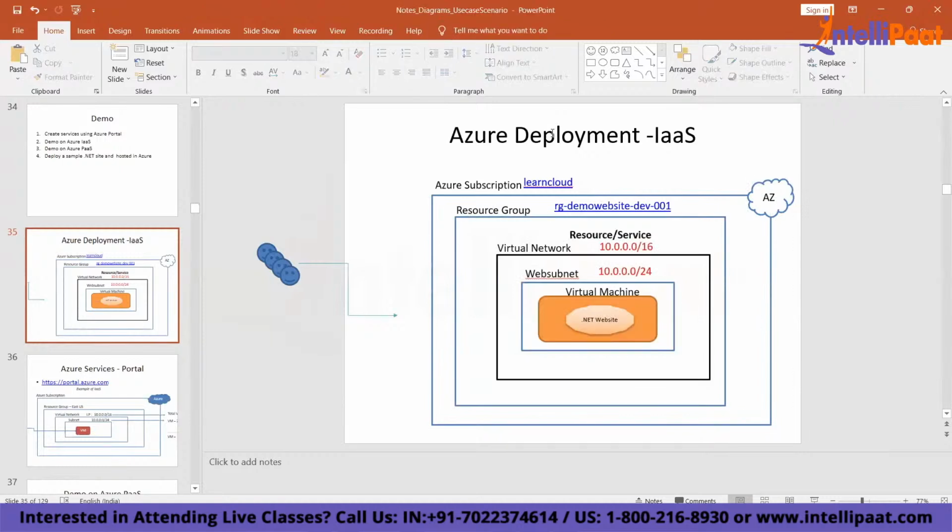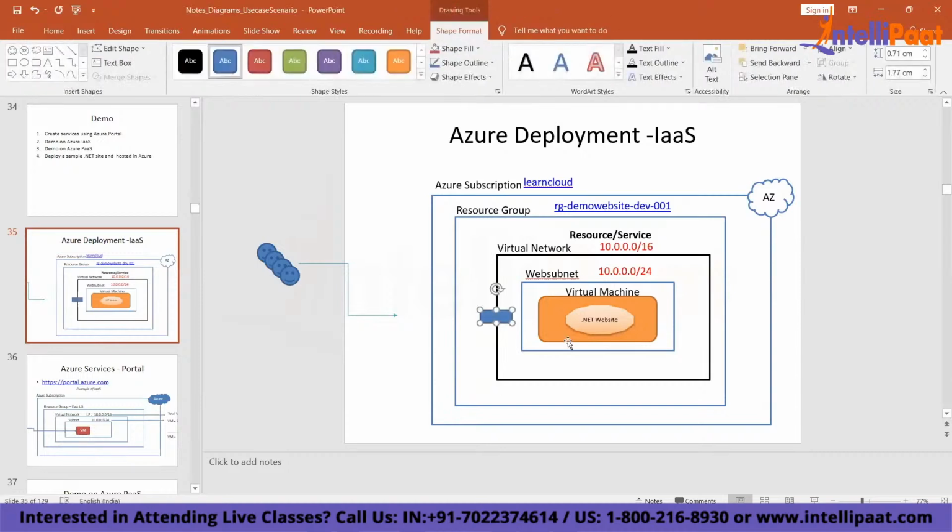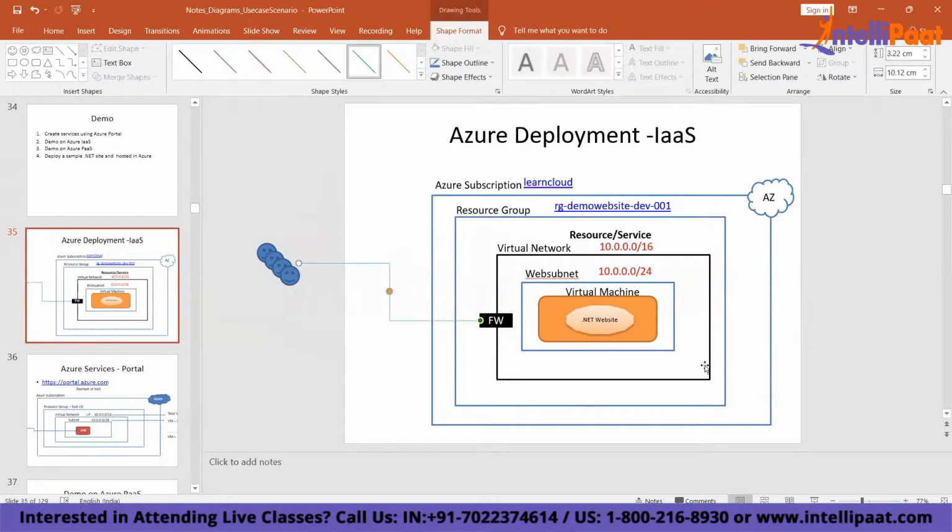You can add a firewall, and this firewall will protect your network. The request will go via the firewall to the subnet, then to the VM and then to the website. Understood?